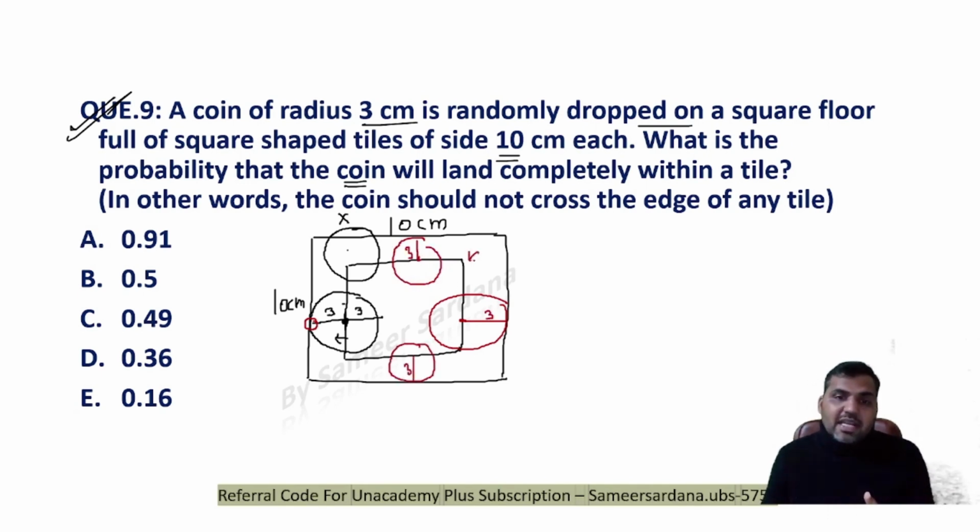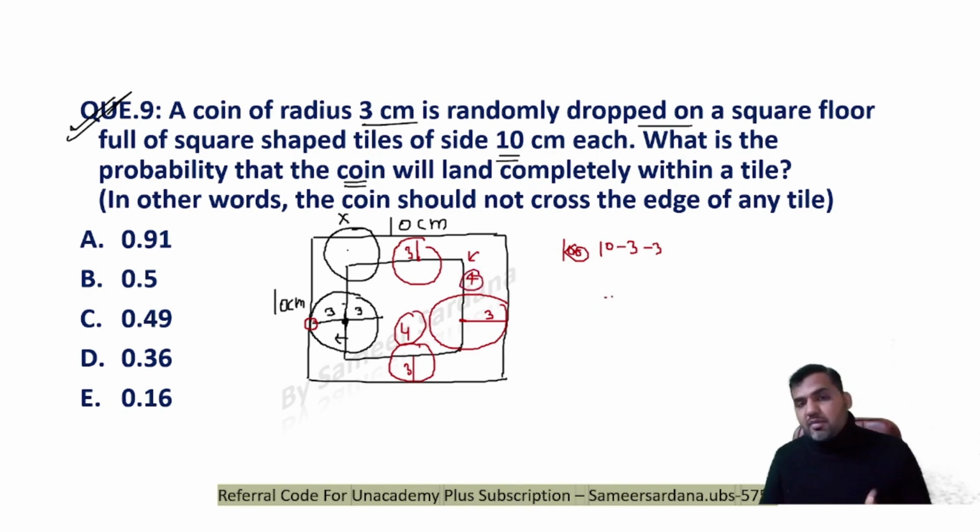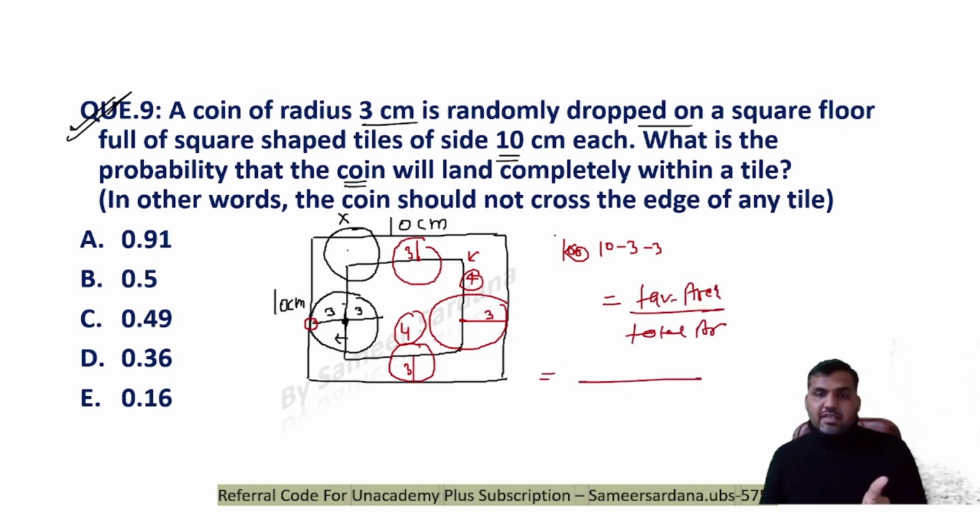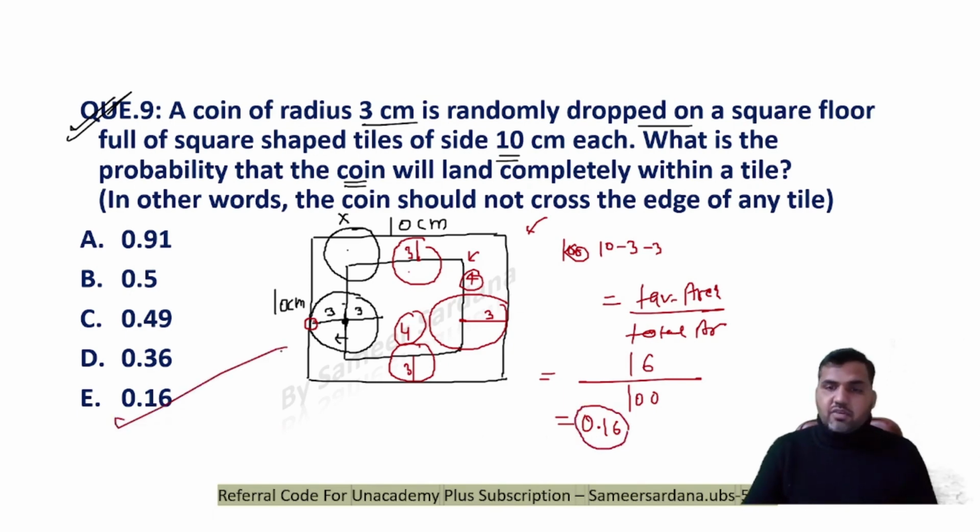So see that the square that I'm making inside should have this length equal to 10 minus 3 from the left side, minus 3 from the right-hand side. This length has to be 4 and the width also needs to be 4. So in geometrical probability, my answer will always be favorable area divided by total area. When I'm throwing a coin, my total area is the area of the outside tile, that is 100. The favorable area will be 4 squared, that is 16. So the probability that the coin will completely fall inside the tile would be 0.16. E would be the correct answer to the question.